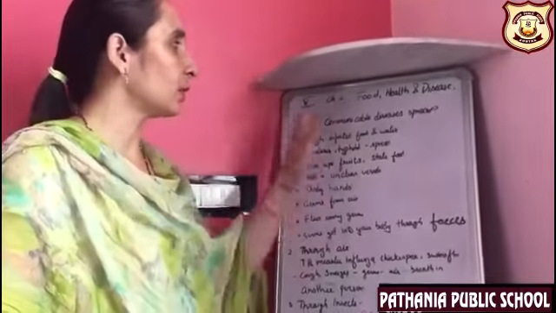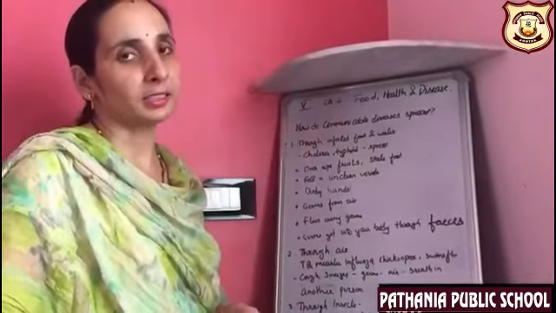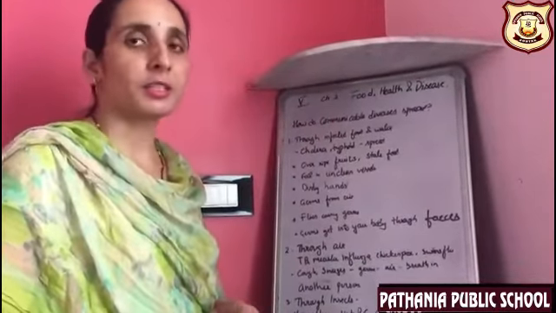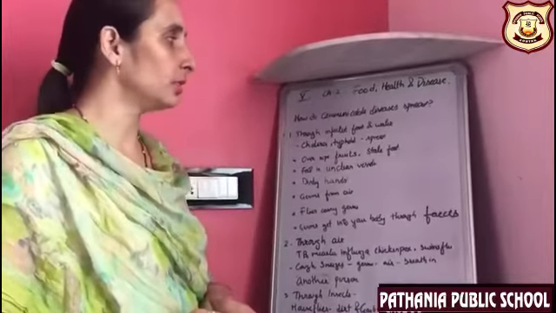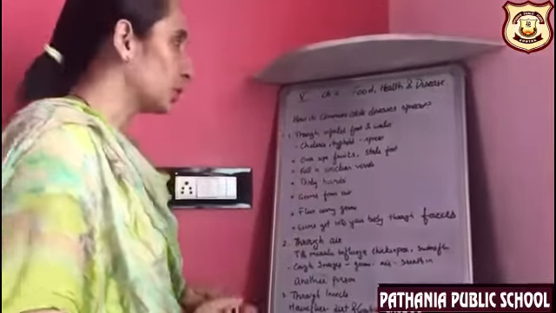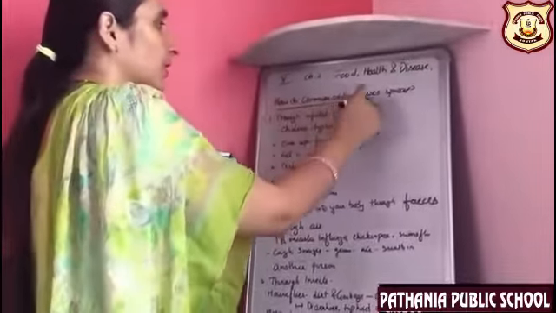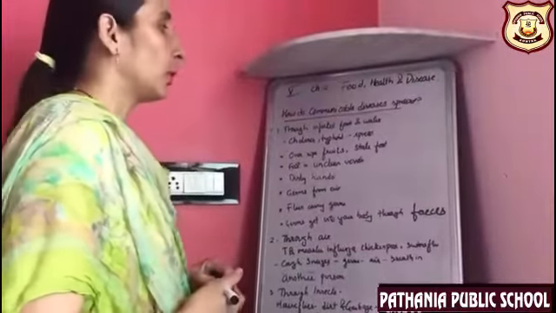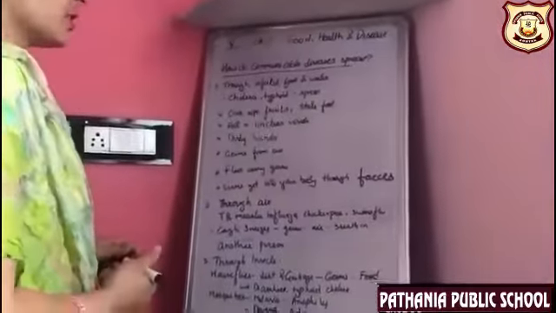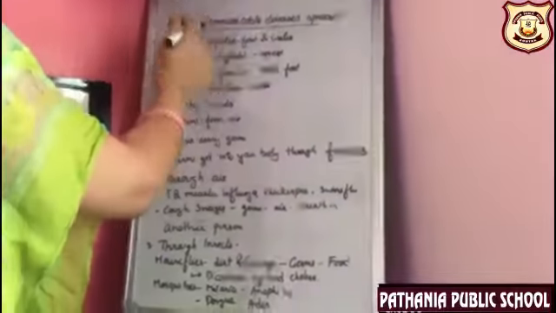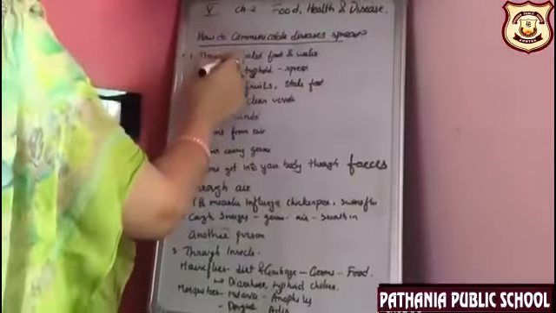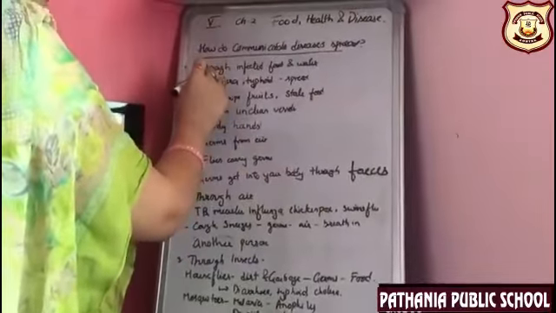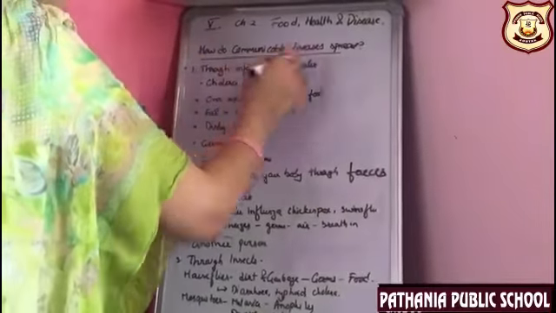We are discussing our chapter 2, food, health and diseases. In the last class we discussed communicable diseases, and today we are going to discuss how communicable diseases spread from an infected person to a healthy one. Now the first one is: communicable disease can be passed on or spread through infected food and water.